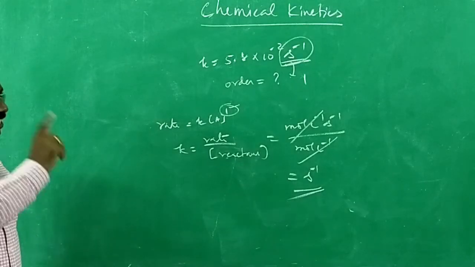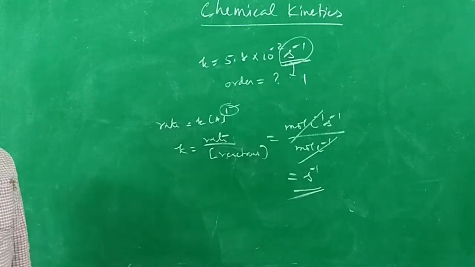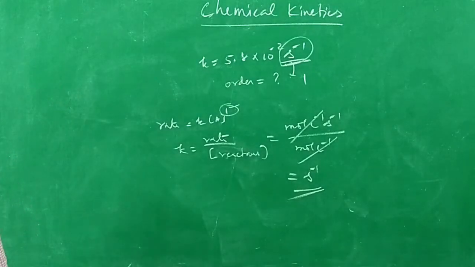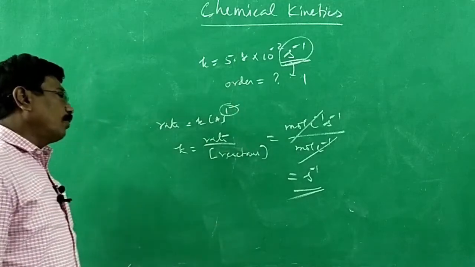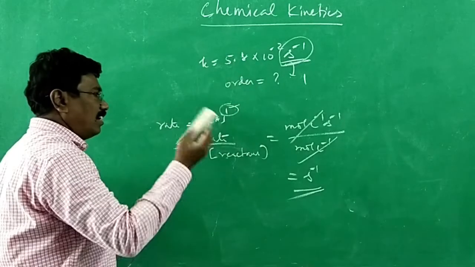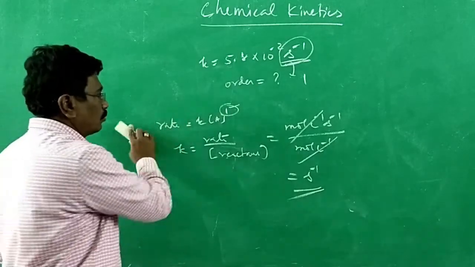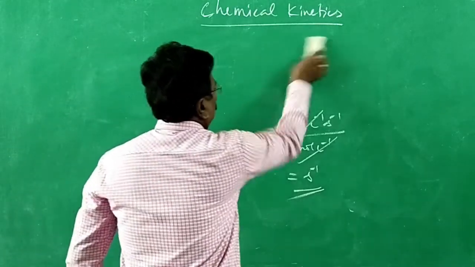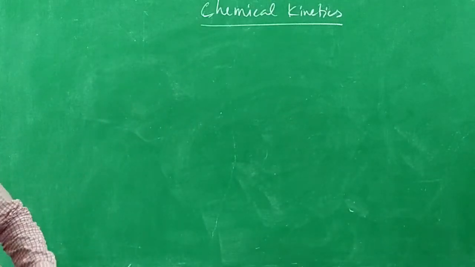Only thing that we can use here is the unit for rate constant. If the unit for rate constant is per second, it should be a first order reaction. That's all. For different order reactions, we'll be getting different units. For zero order reaction, it is just mole per liter per second. For second order reaction, liter per mole per second, like this it goes. That you can derive based upon the knowledge you acquired.